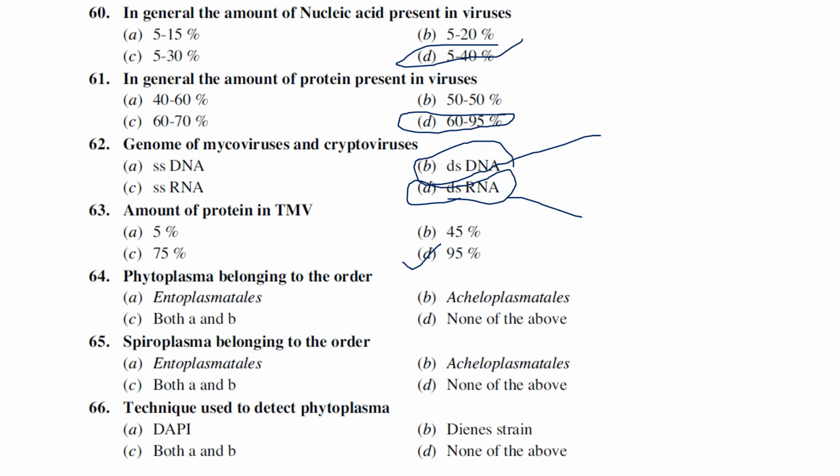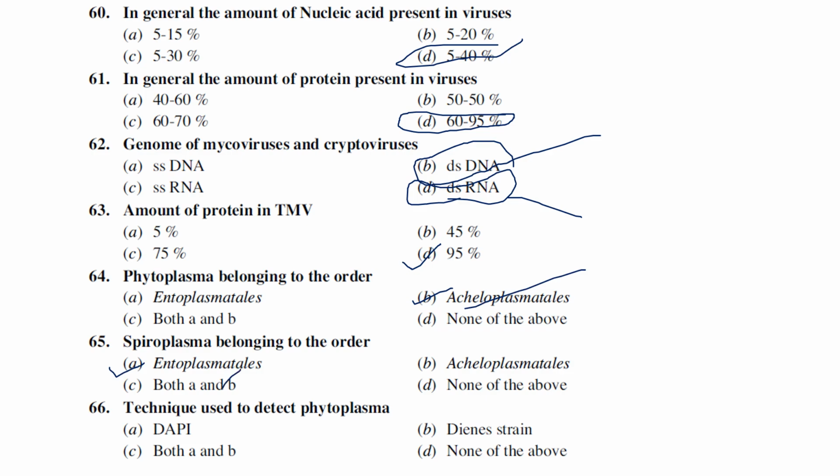The next one is that phytoplasma belongs to the order Acholeplasmatales, whereas spiroplasma belongs to the order Entomoplasmatales. I think the next question is the same: Phytoplasma, Acholeplasmatales; Spiroplasma, Entomoplasmatales.